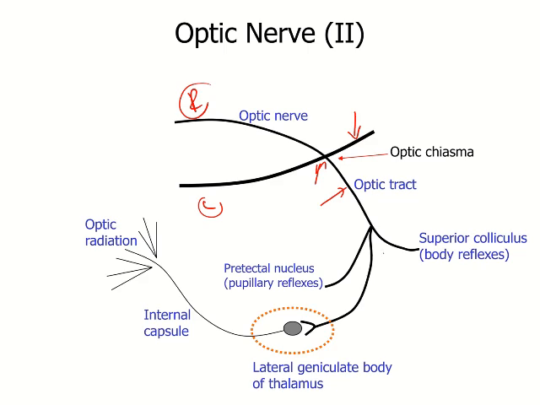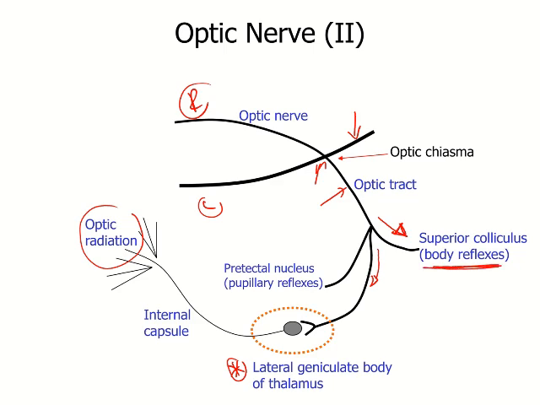Now, as I said before in the previous slide, one set of fibers synapse in the lateral geniculate body, go through the optic radiation and end up in the visual cortex here. And then there's another set of fibers going towards the superior colliculus for bodily reflexes.